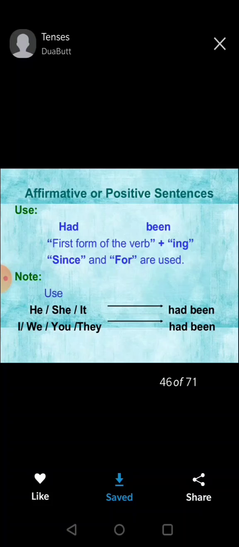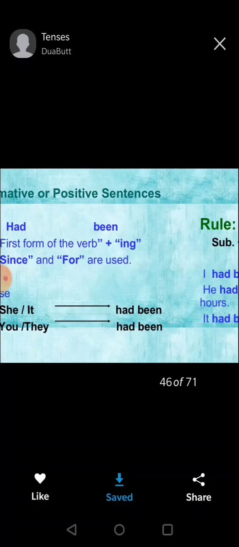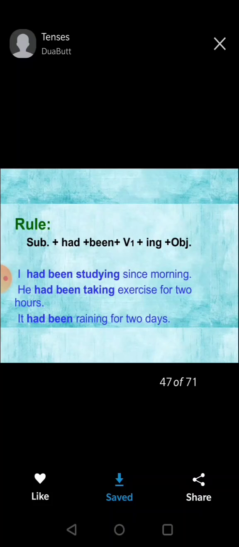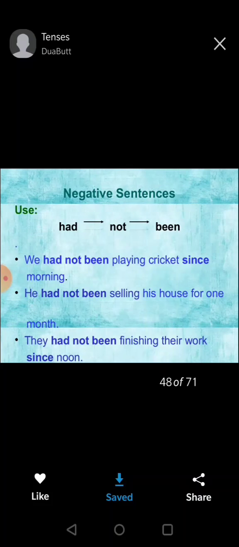With he, she, it, and singular, or I, we, you, they, with all first person, second person, or third person, we use had been. The rule is subject plus had been plus first form of the verb plus ing plus object. I had been studying since morning. He had been taking exercise for 2 hours. It had been raining for 2 hours.